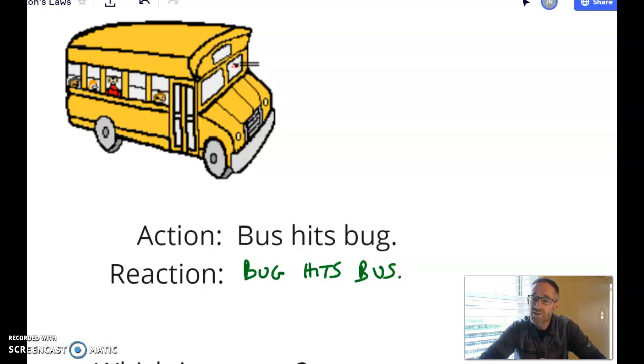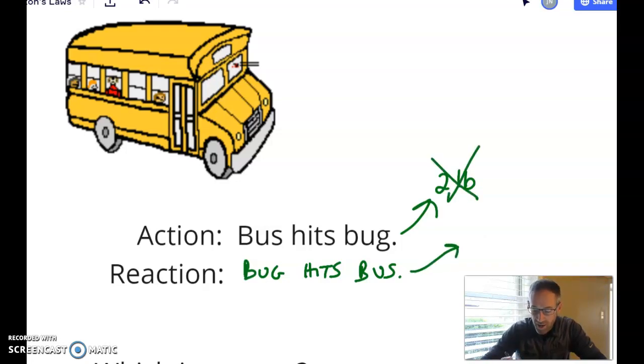Well, it turns out they're the same. Why are they the same? Because Newton told us for every action there's an equal but opposite reaction. But you might say, well, then why does the bus hitting the bug have a huge effect? Well, why are bugs more delicate than buses? Maybe that hits with a 2-pound force, and a 2-pound force for a bug is no good.